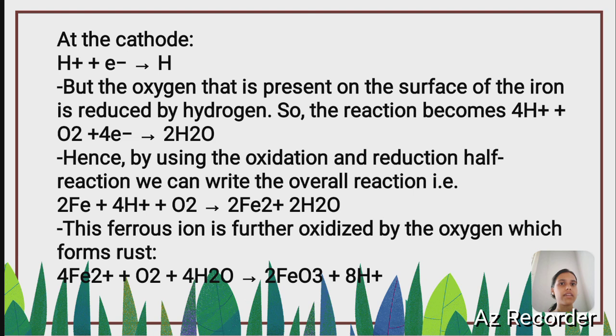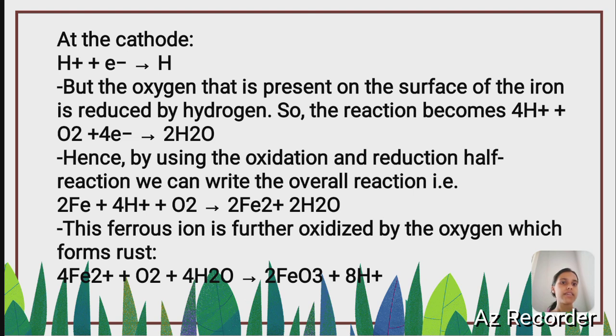At the cathode, the reaction is H+ plus electrons gives H, but the oxygen that is present on the surface of the iron is reduced by hydrogen. So the reaction becomes 4H+ plus O2 plus 4 electrons gives 2H2O. Hence, by using the oxidation and reduction half reactions, we can write the overall reaction, that is 2Fe plus 4H+ plus O2 gives 2Fe2+ plus 2H2O.